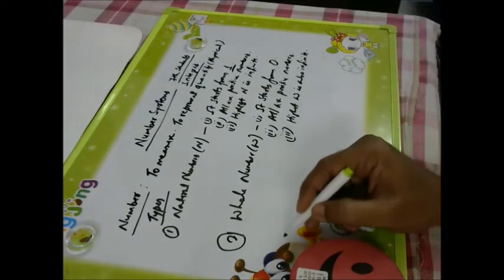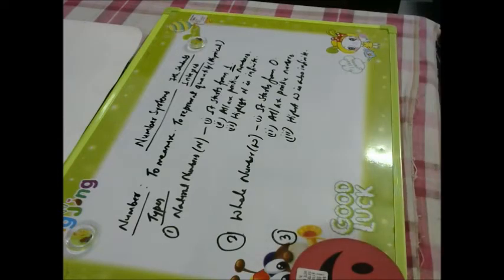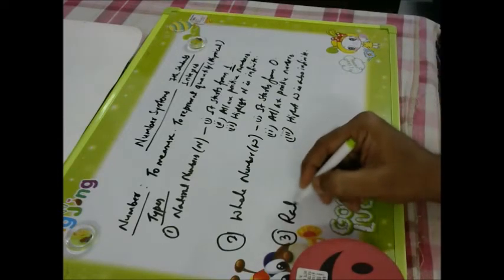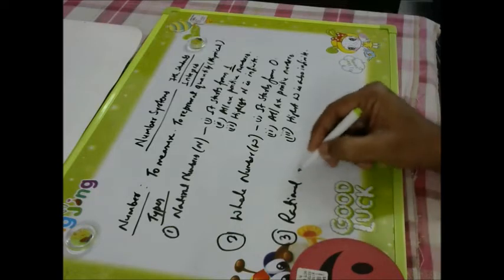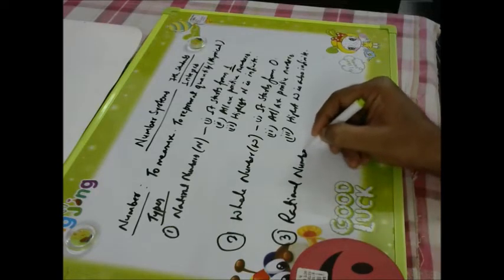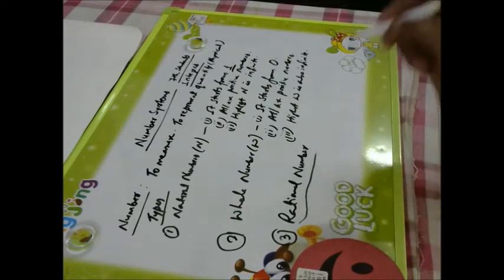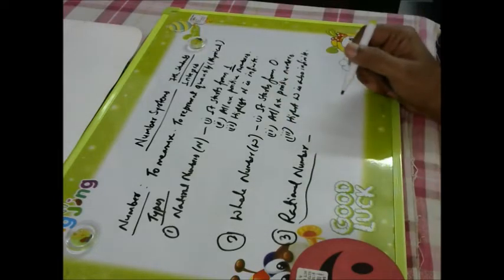Then the third one is rational numbers. Very important, rational number, even others are also important.